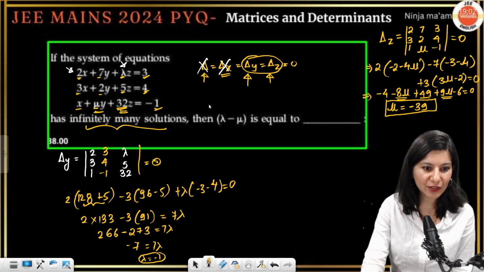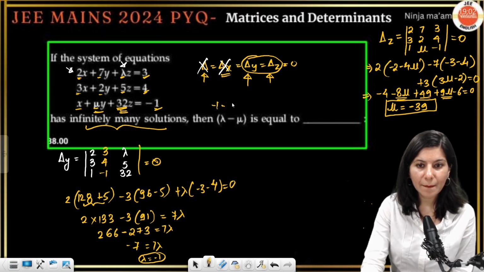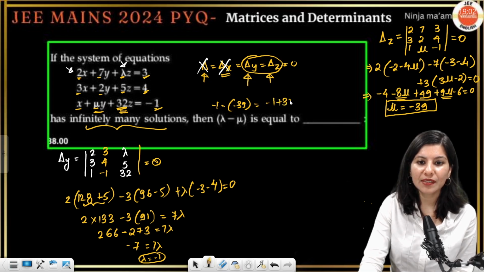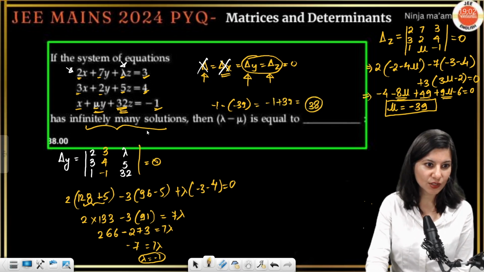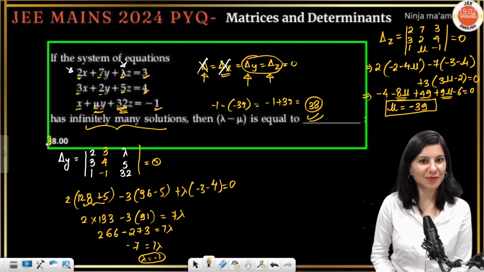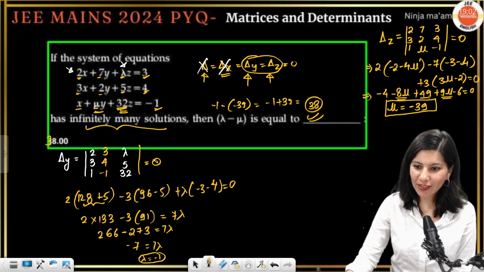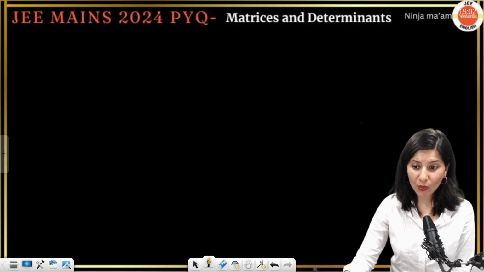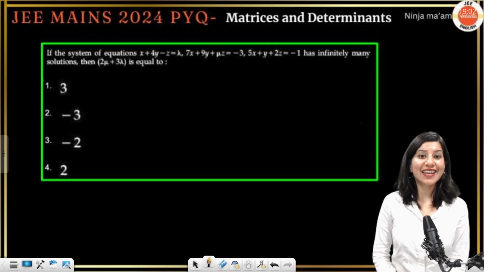Okay, now you have the value of lambda. Minus 1 minus minus 39. So this will give you minus 1 plus 39. 38 is the correct answer. So 38, bingo, 38. You've got your answer. 38 is absolutely right. Okay. All right. So now another question done nicely. And now we are heading towards our next question.